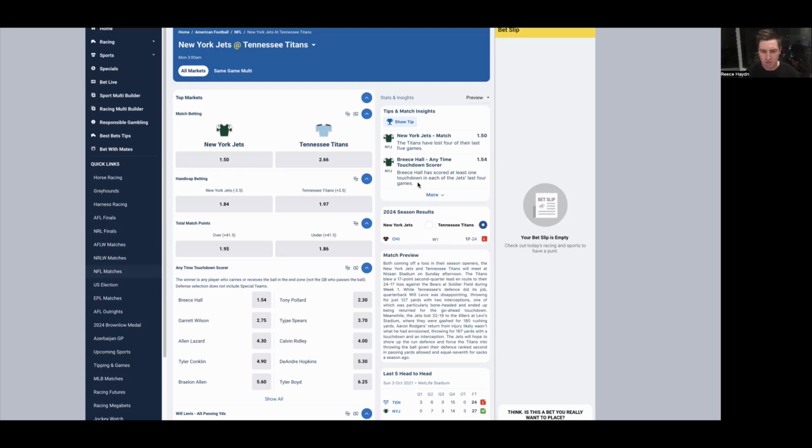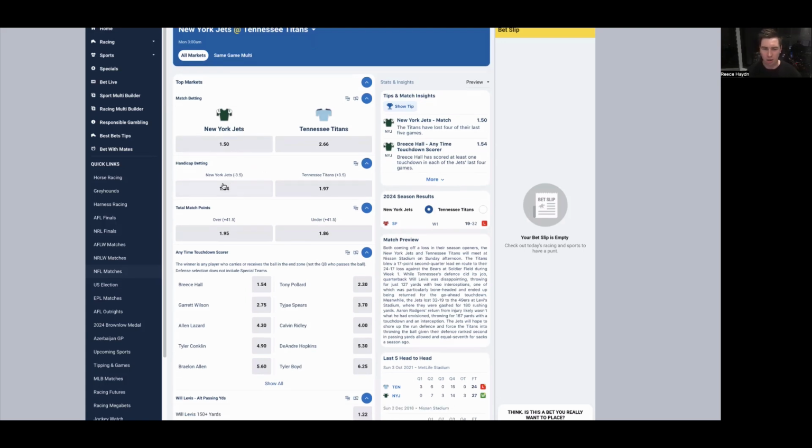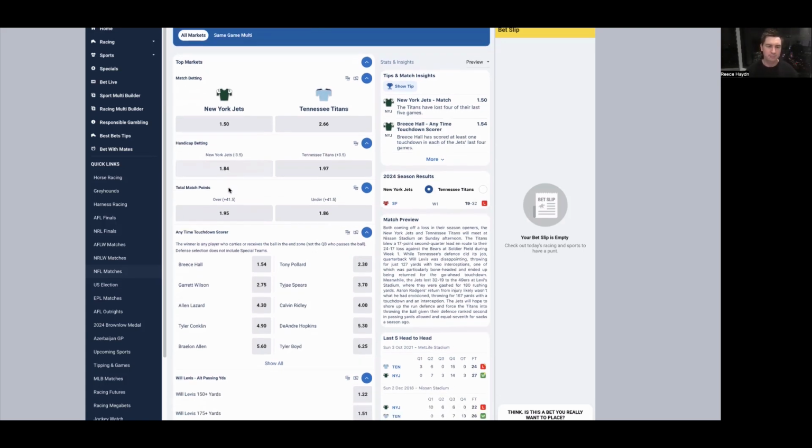And then Tennessee pretty much blew their game against Chicago, so they'll be keen to bounce back as well with their first home game. The issue as well with the Jets is that this is back-to-back road games for them to start the season, so it's hardly an ideal situation for them. So I don't want to get involved with them from a head-to-head perspective.